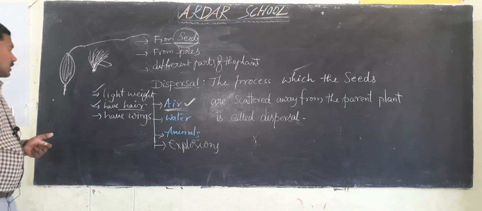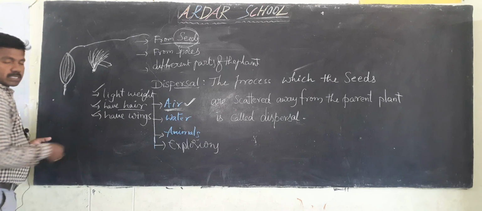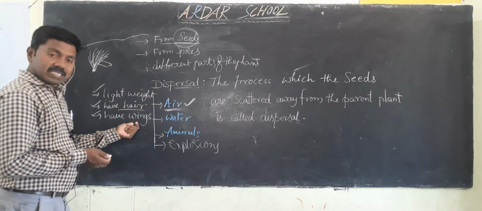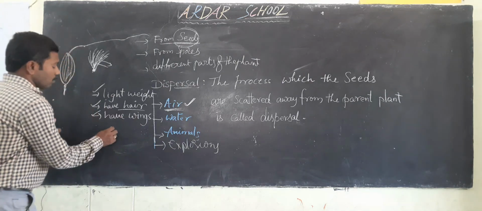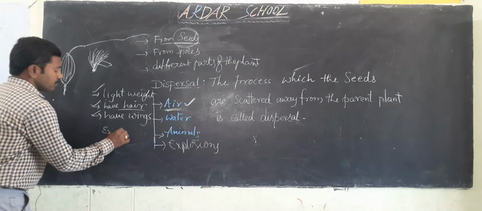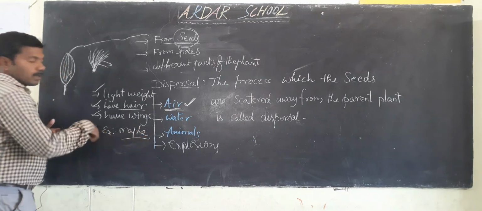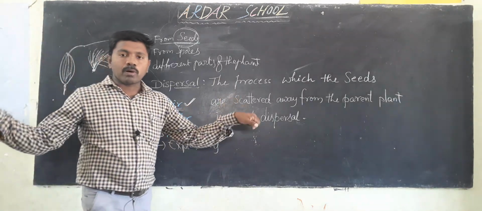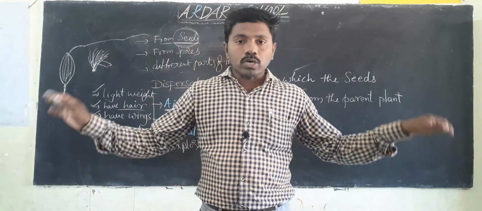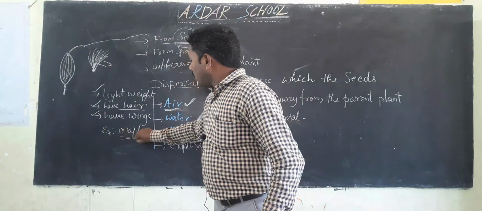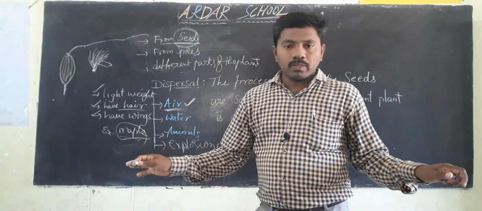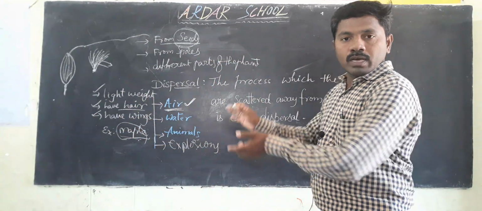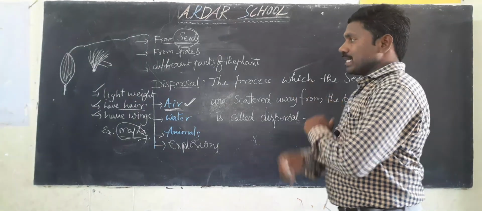So next one, some plants. If you observe some plants, that plant's seeds have wings. Best example, maple. So this one has seeds that have some wings. With the help of wings, like a bird, birds also have wings, like this maple plant seeds have wings. With the help of wings, they can go far away from the mother plant very easily.